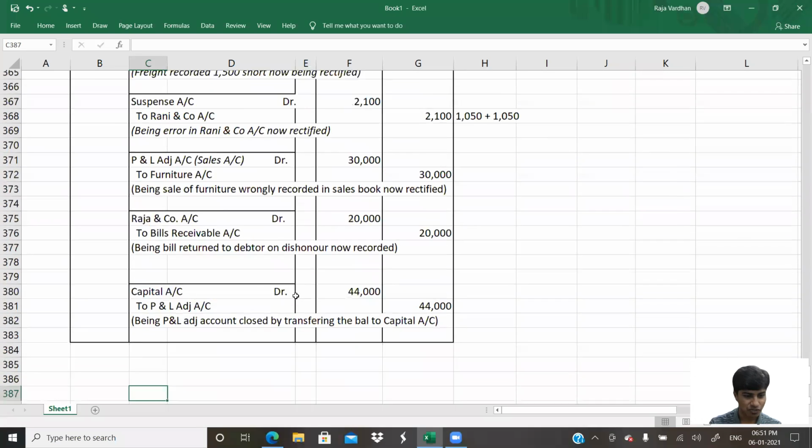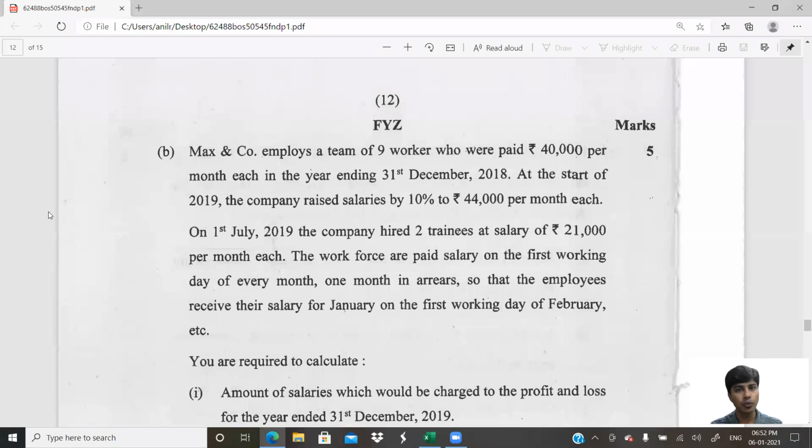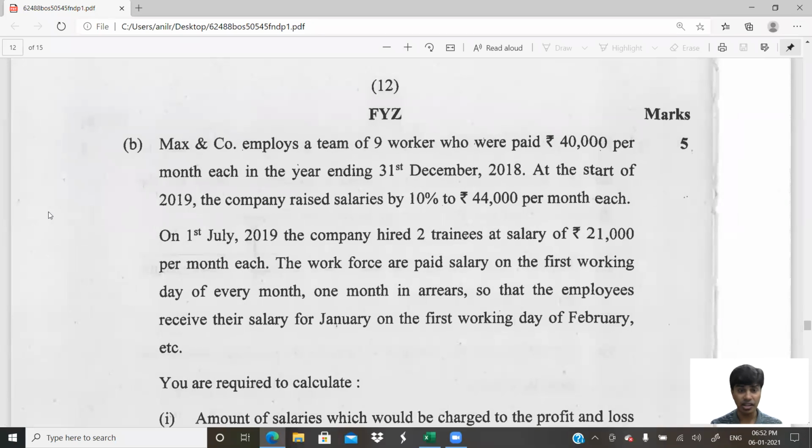Come on, let us do. This is question number 5B. You can say a little offbeat one in the examination, but very easy to do. Max and Company employs a team of 9 workers who are paid 40,000 per month in the year ending 31st of December 2018. How many employees did we have? 9 workers. What is their salary? 40,000 per month. Okay, perfect.